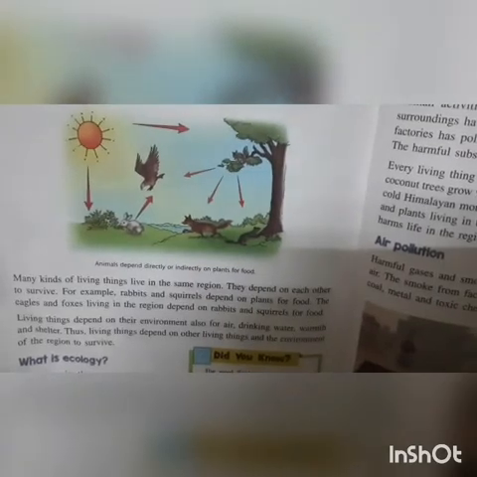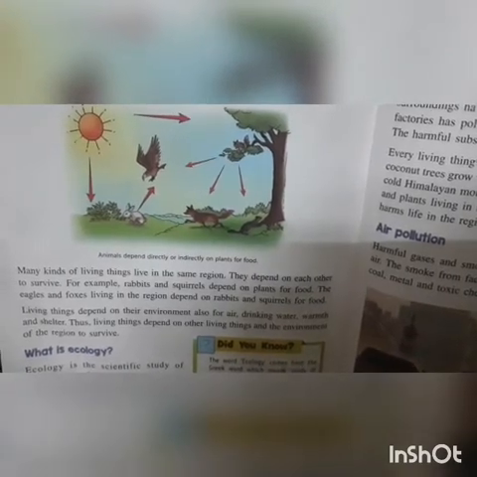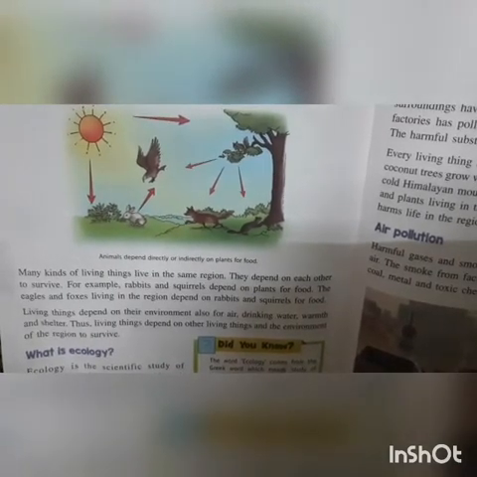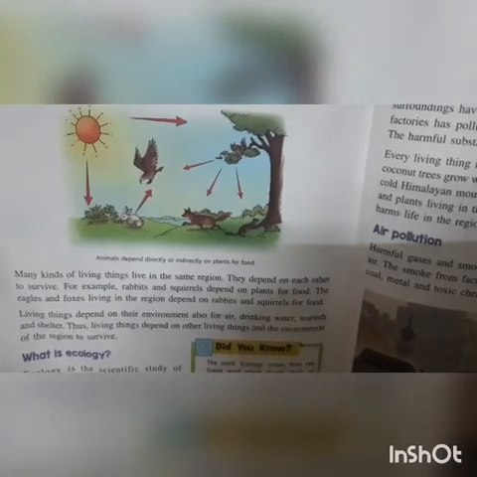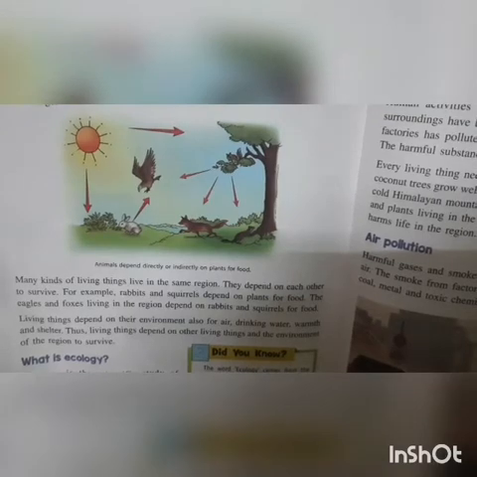Many kinds of living things live in the same region, and they depend on each other to survive. For example, rabbits and squirrels depend on plants for food. The eagles and foxes living in the region depend on rabbits and squirrels for food. Living things depend on their environment also for air, drinking water, warmth, and shelter. Thus, living things depend on other living things and the environment of the region to survive.